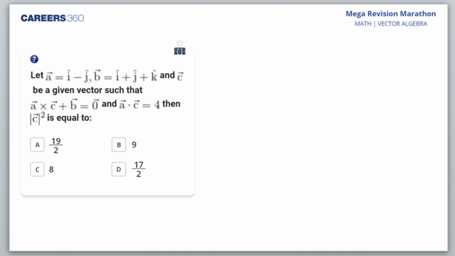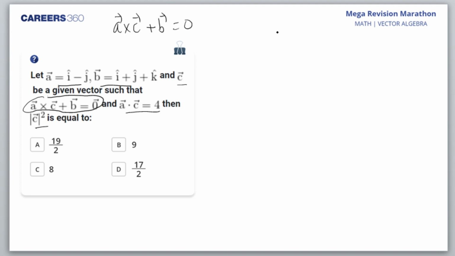So we have A given to us, B given to us, and C a given vector such that A cross C plus B is equal to 0, and A dot C is 4. And mod C square is what we are supposed to find. So basically we are supposed to find the modulus of C. Now what is given to us? Let us take this first equation. A cross C plus B is equal to 0.